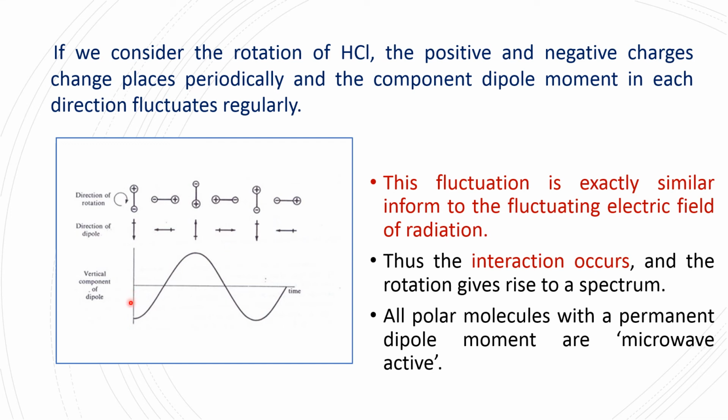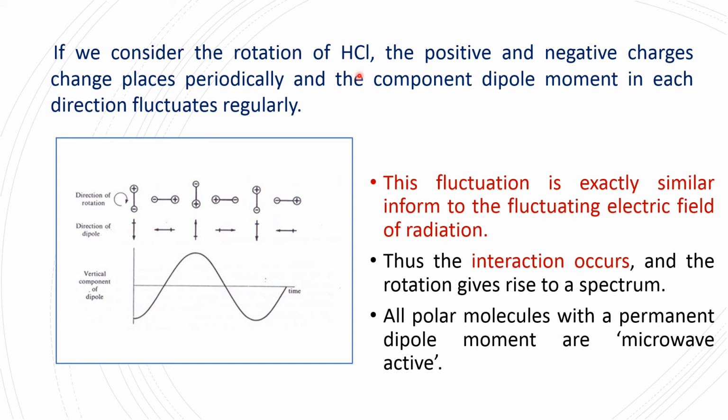If this fluctuation is plotted in the lower half as a graph, the graph you are seeing on the screen is exactly similar in form to the fluctuating electric field of radiation. Thus, interaction can occur, energy can be absorbed or emitted, and the rotation gives rise to a spectrum. All polar molecules with permanent dipole moment are said to be microwave active.